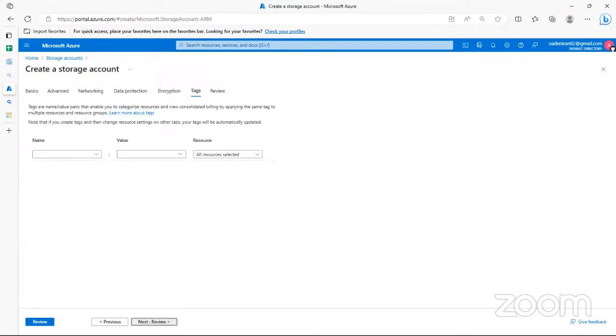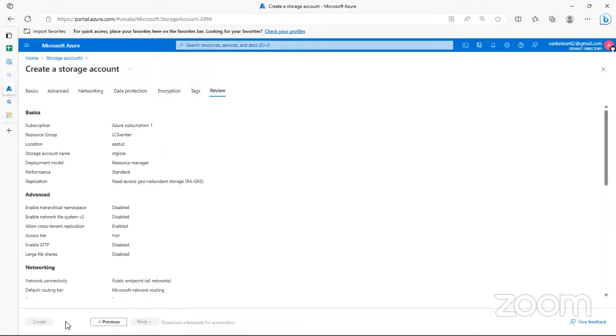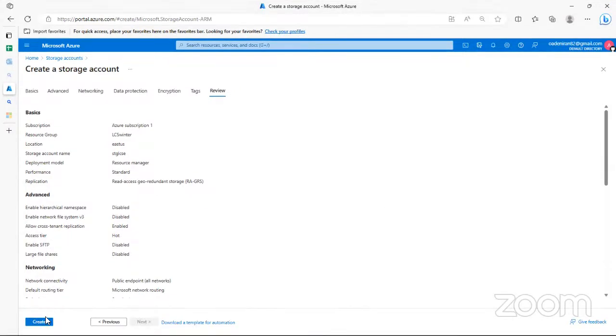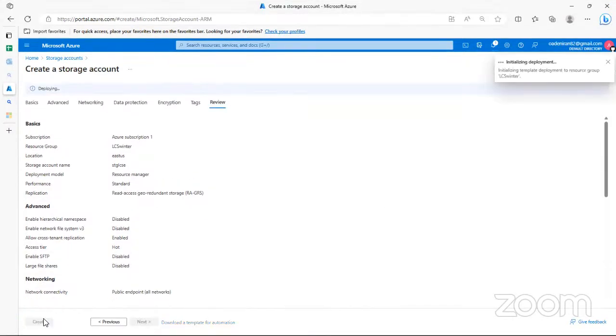Then the tags and review, which is a final check to ensure that we have set everything the way it should be set. If all the checks pass, we are shown the create button, so we can create a new deployment. This new storage account will be created.